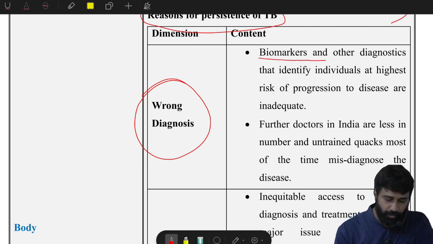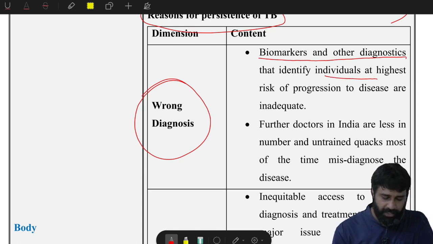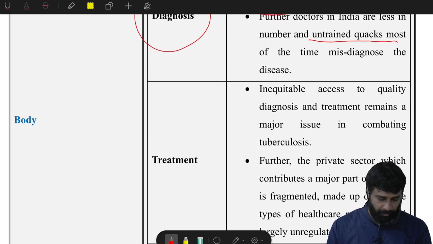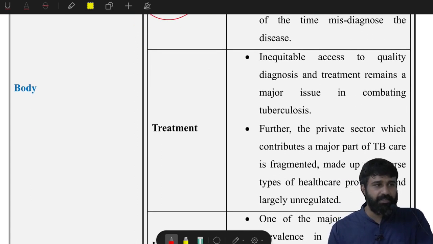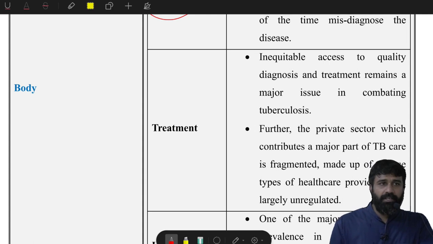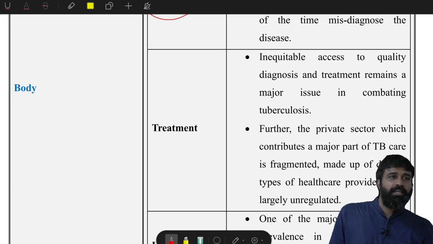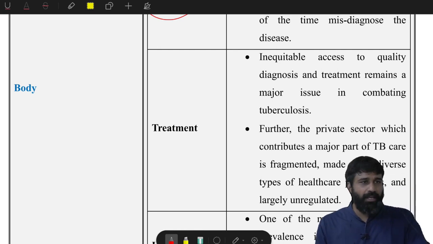Next, biomarkers and other diagnostics that identify individuals at highest risk of progression to disease are inadequate. Therefore, doctors are also few in number to identify it, and they are mostly untrained to deal with the TB issue. That is the problem, and it causes misdiagnosis. If you go to a doctor continuously coughing with blood, he may say it is due to some kind of stress.